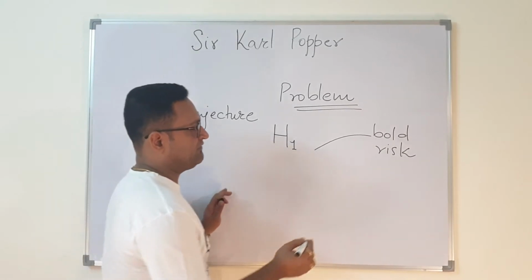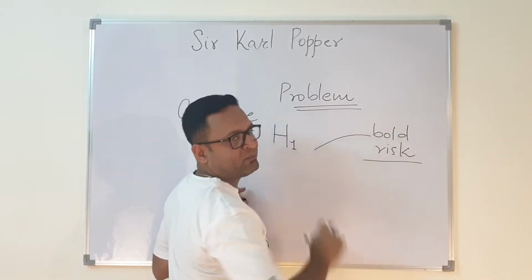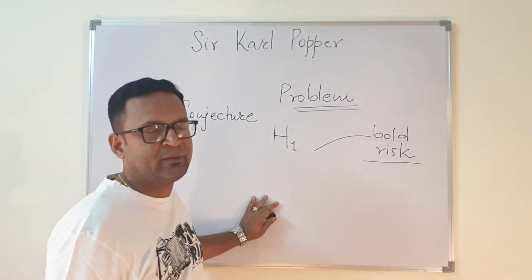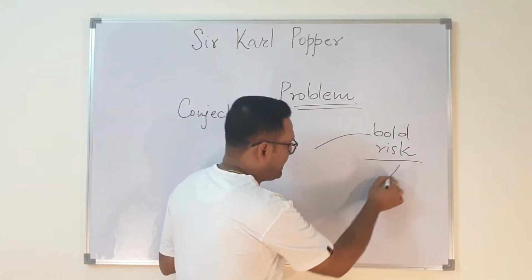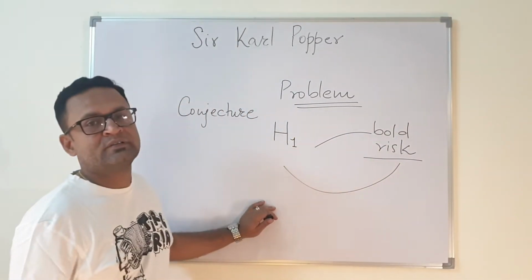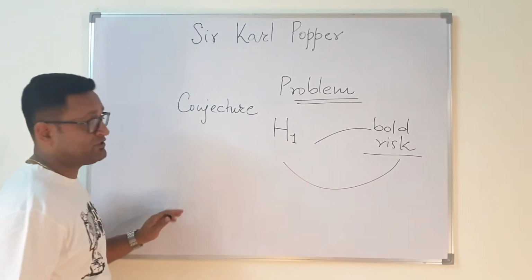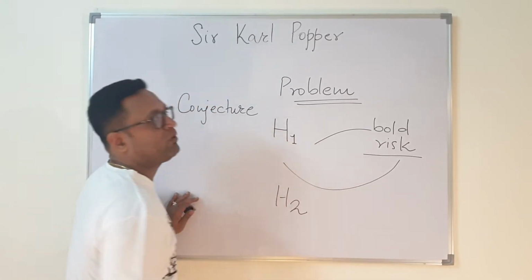Suppose after doing this it works and it solves the problem, it's fine, right? It becomes a scientific theory and you are able to explain this and that. Suppose it fails, you come back to the level of hypothesis again. You have to come out with another conjecture. You may then propound another hypothesis.